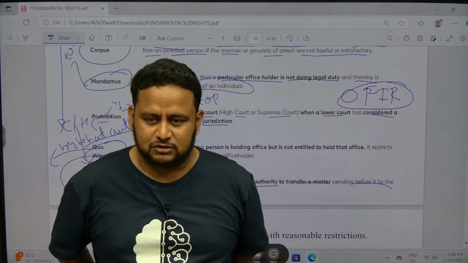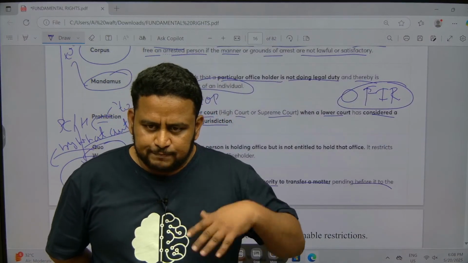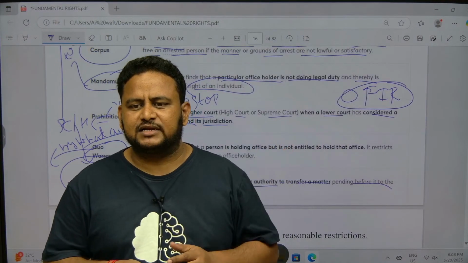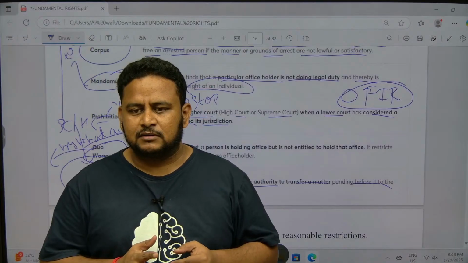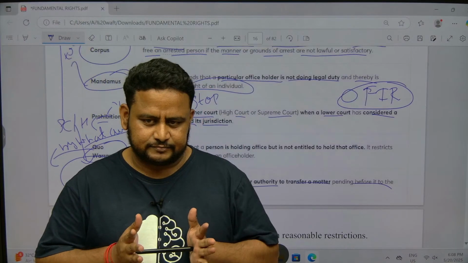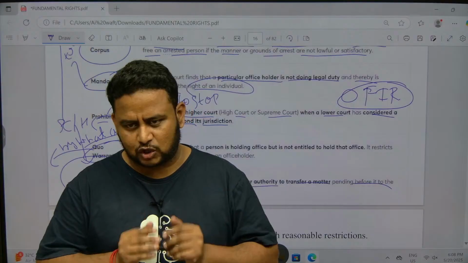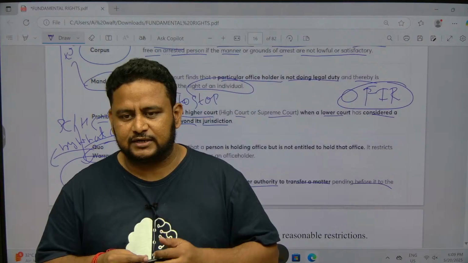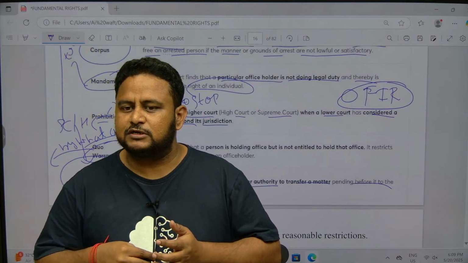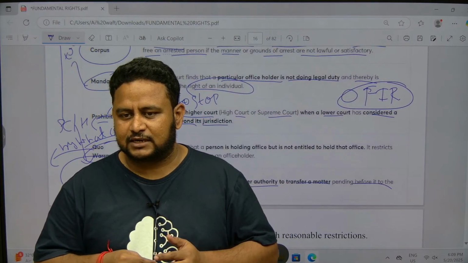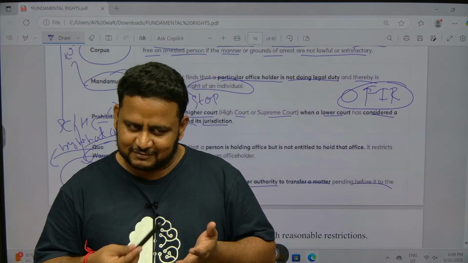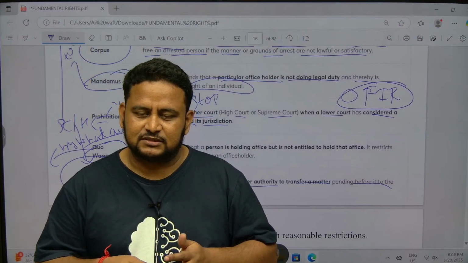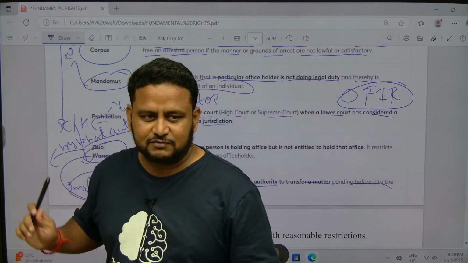See, suppose you people enter the institute. I will say you are not supposed to enter our institute. Okay, that time I am just a faculty here. Okay, that time you will question, who are you to stop us? That is the meaning of asking what? By what authority are you telling us not to enter? Okay, I am not empowered to stop you from entering the institute. Correct? No? Which I can, but still I am telling as an example. Okay, by what authority are you stopping us? That is the meaning of quo warranto.